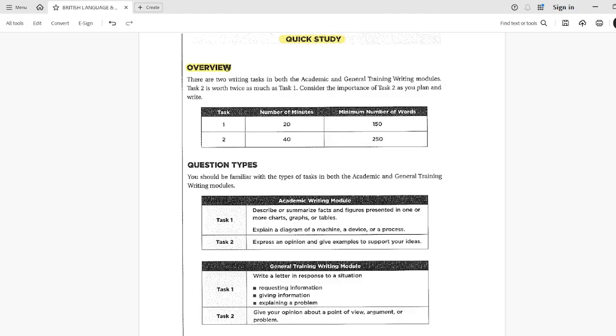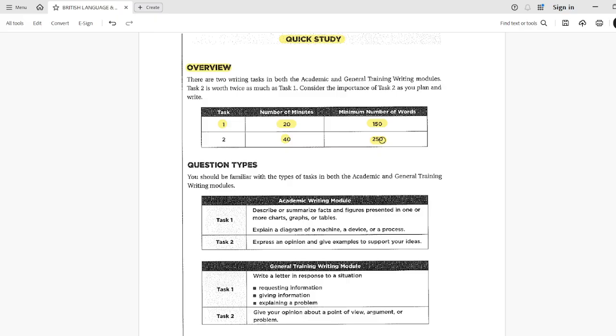The total time, which is very important, you have only 60 minutes for both tasks. There won't be any extra time to complete the task. However, it is important to understand that task 2 is more important as compared to task 1, because task 2 carries double marks. Okay, as it is clearly mentioned here. In task 1, you have 20 minutes and you have to write 150 words, and in task 2 you have 40 minutes. You have extra time and you have to write extra words as well.